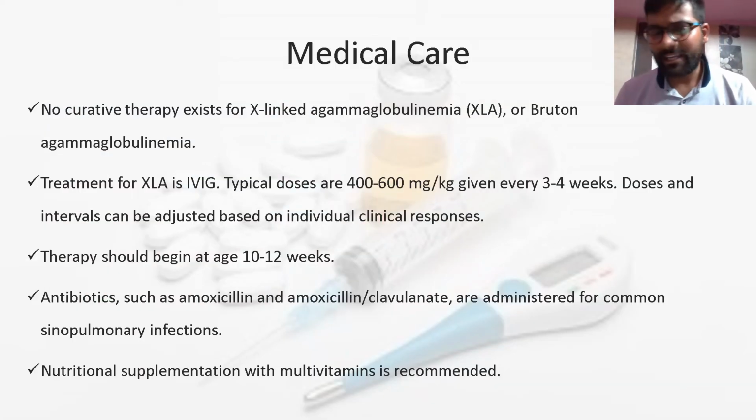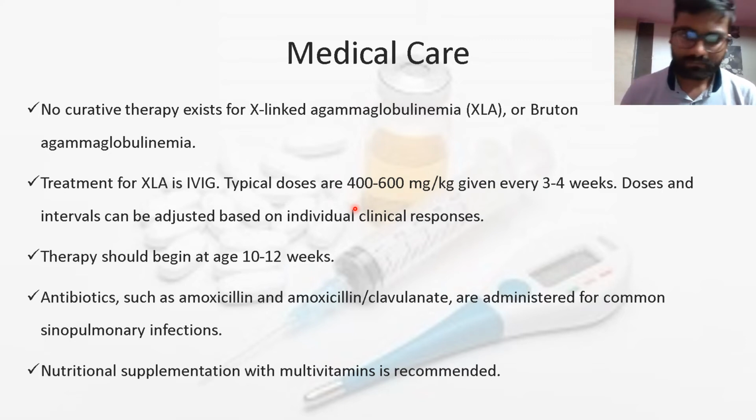Moving to medical care, there is no permanent treatment for X-linked agammaglobulinemia or Bruton agammaglobulinemia. The treatment is mainly intravenous immunoglobulin, and the typical dose is 400 to 600 milligram per kg given every 3 to 4 weeks.